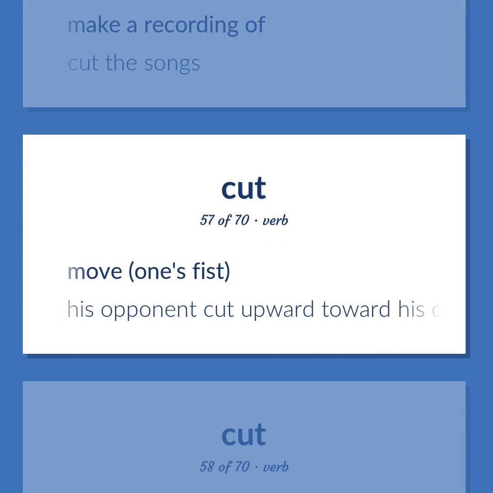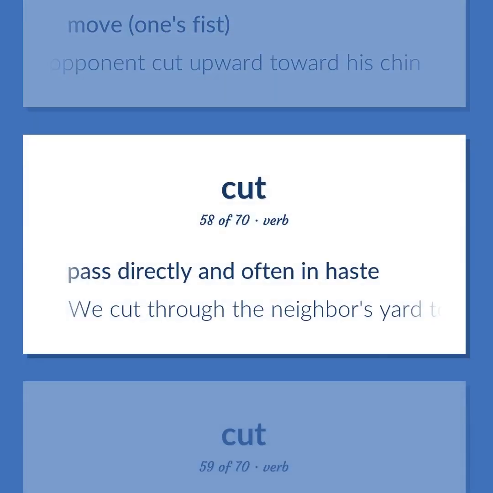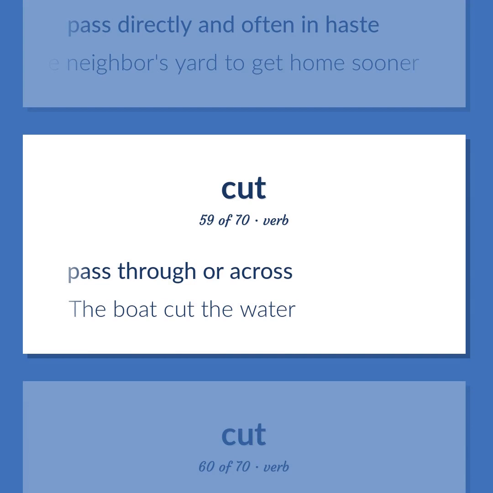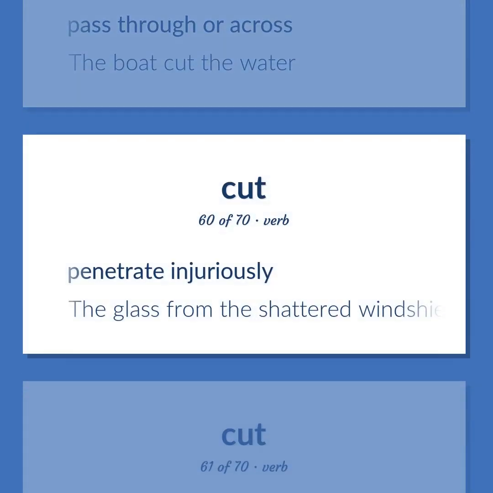His opponent cut upward toward his chin. Pass directly and often in haste. We cut through the neighbor's yard to get home sooner. Pass through or across. The boat cut the water. Penetrate injuriously. The glass from the shattered windshield cut into her forehead.